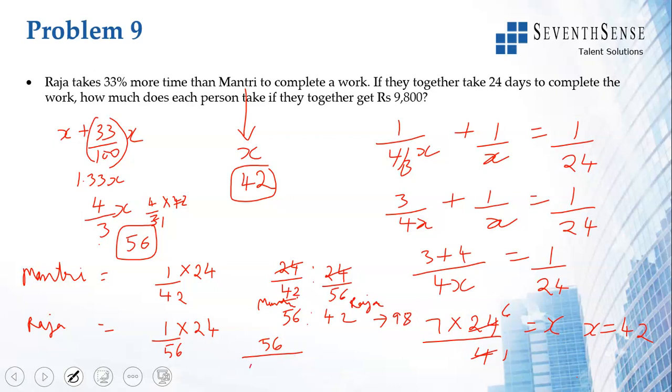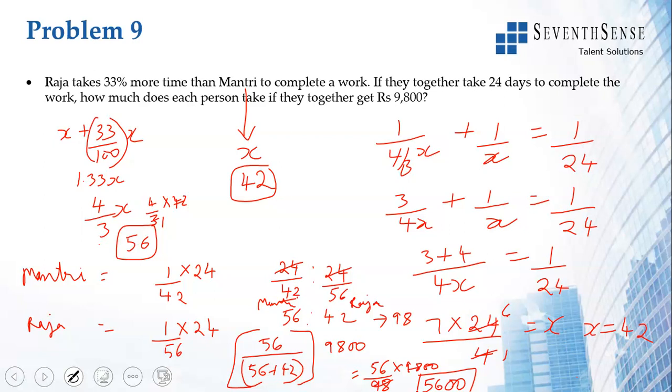This means in 98 units of work, 56 units are done by Mantri and 42 units are done by Raja. So Mantri should get 56 divided by 56 plus 42, into 9,800, which is equal to 56 by 98 into 9,800, which is 5,600. Mantri should get 5,600.